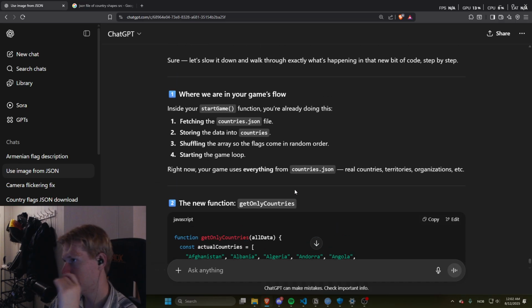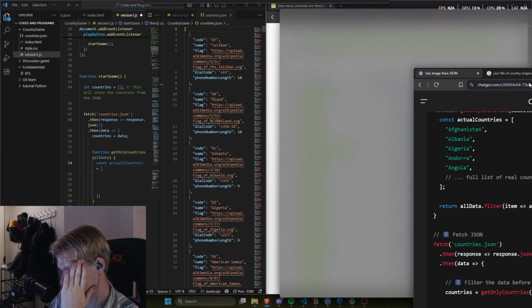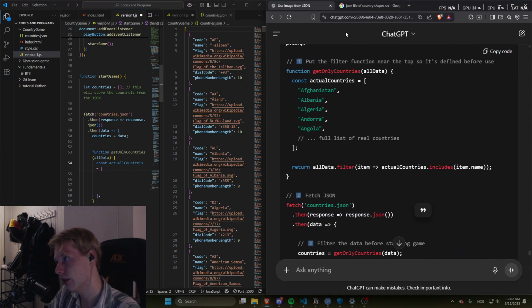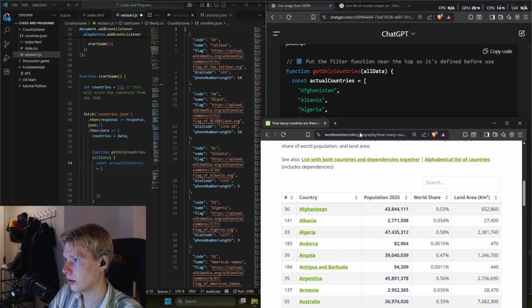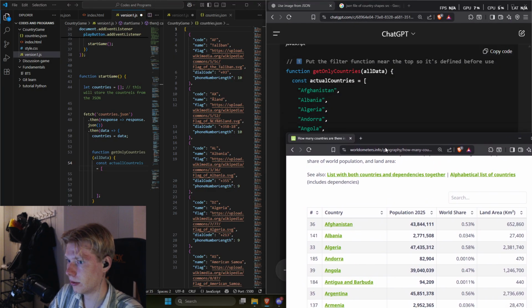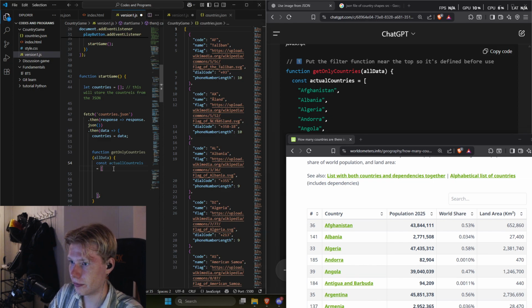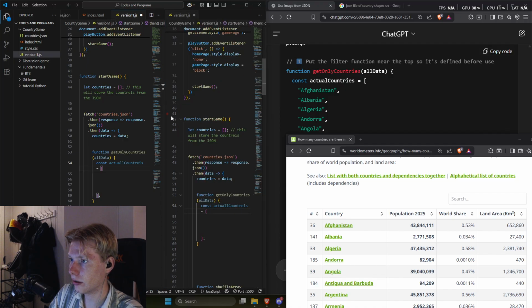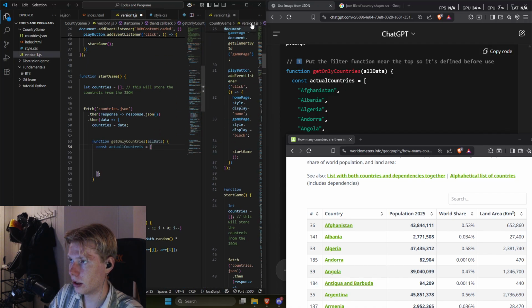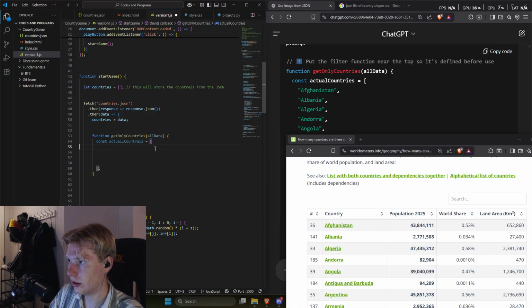Again, this is a very weird way to write the code, but I think I basically get it at this point. So I think at this point we just really need to remember all the countries here. So again, let's first write the function. I don't actually think I need this code here. I actually don't need this either. I think I just need the page here. We just go through everything.